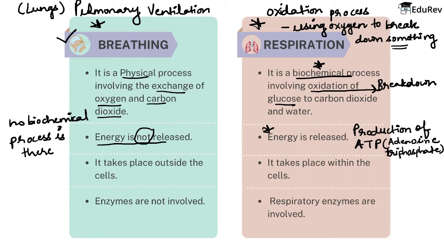Alright? Now the next difference is that breathing takes place outside the cells, but on the other hand, respiration takes place within the cells. So the third difference is breathing takes place outside the cells. It means you are breathing in oxygen, but you are giving out carbon dioxide in the surrounding.